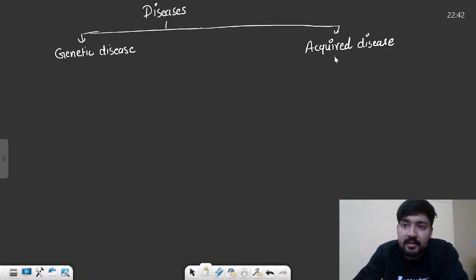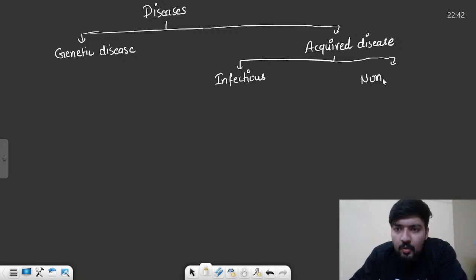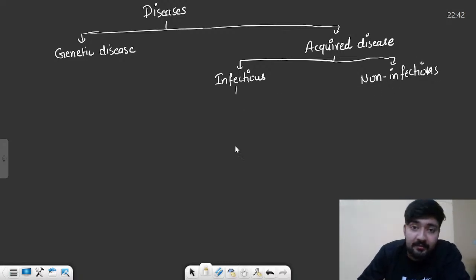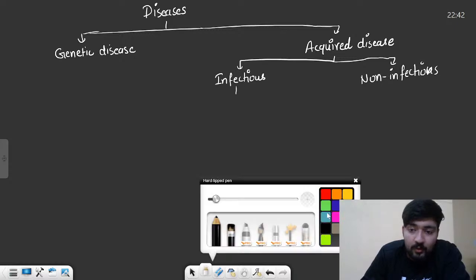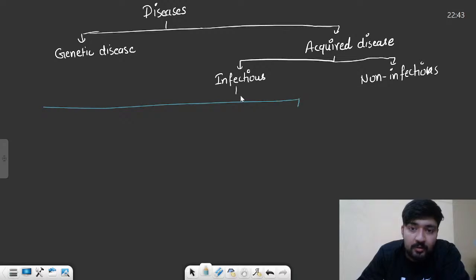Now, acquired diseases can be of two types. First can be infectious or communicable, or the second one is non-infectious or non-communicable. So infectious are the diseases which can spread from the infected individual to a healthy individual. And these infectious diseases are all that we have talked about. So in these infectious diseases, we have talked about the 5 major diseases based on the pathogens that cause them.